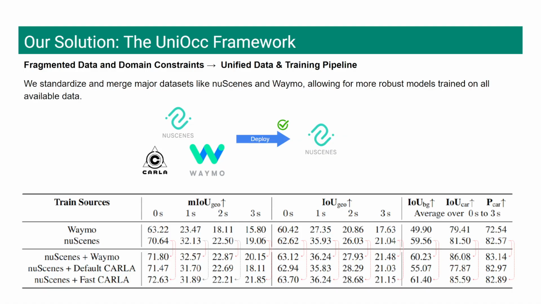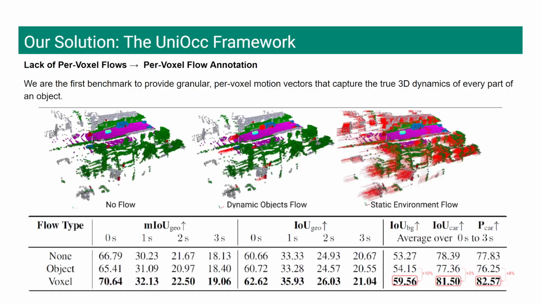The results are clear. As shown in the table, training on the combined nuScenes plus Waymo dataset consistently improves performance. This proves that diverse, unified training is key to building robust models that can generalize to new unseen environments.